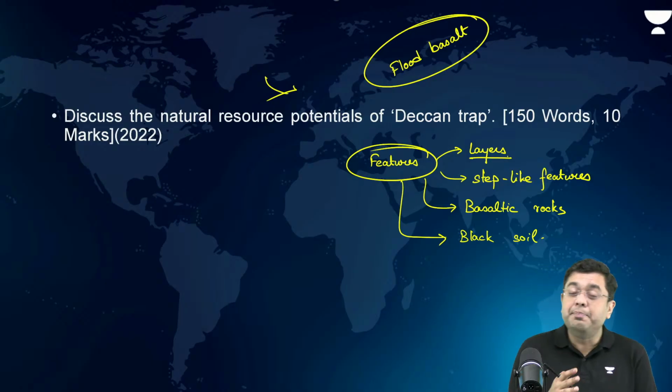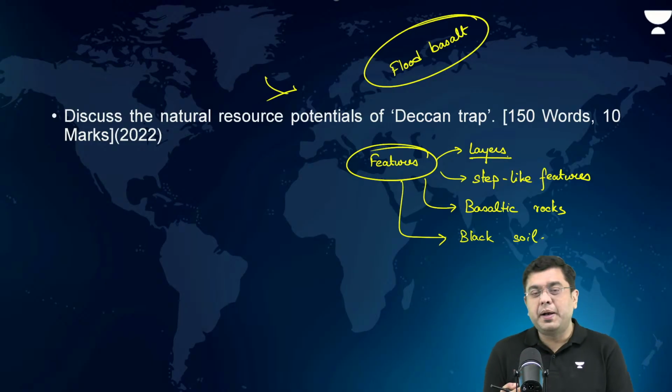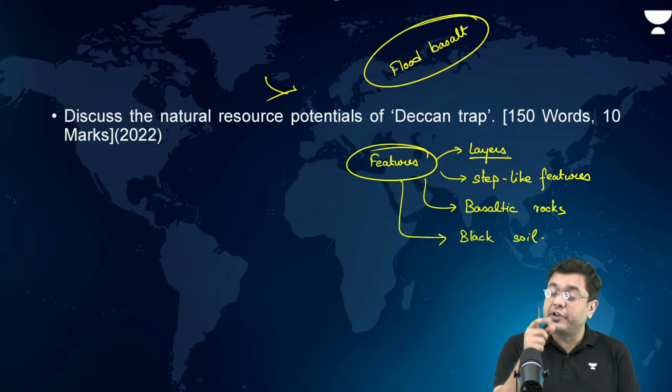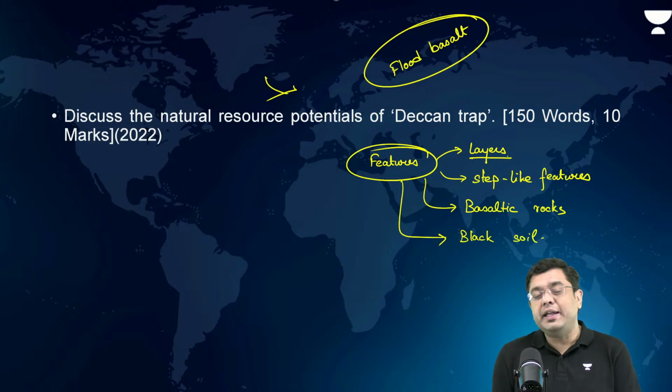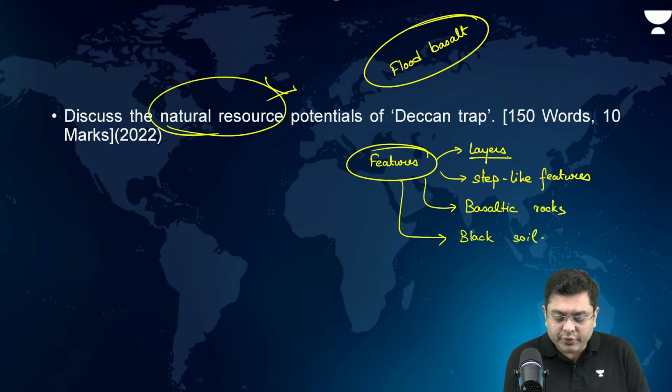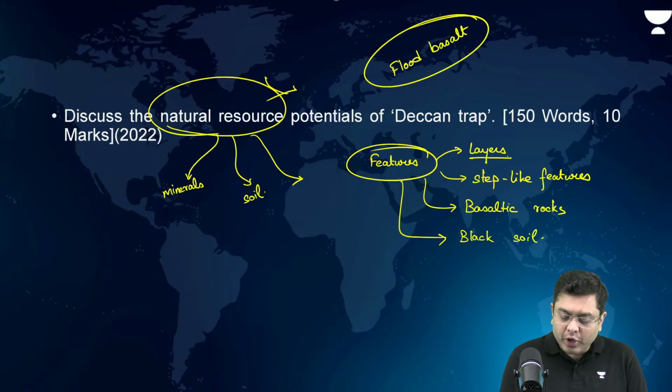Then black soil, good for agricultural purposes. Groundwater resources are to be found within these layers of igneous rocks as well. So these are some of the natural resources: minerals, soil, and other than that, groundwater.